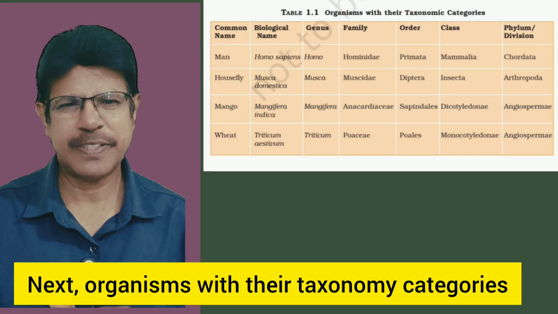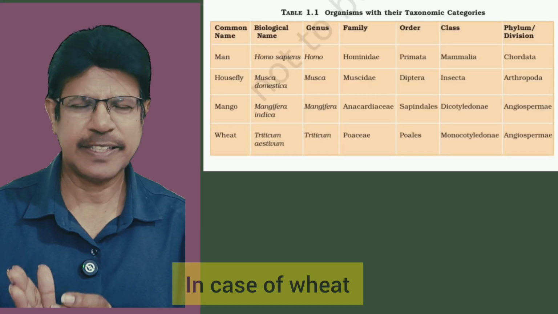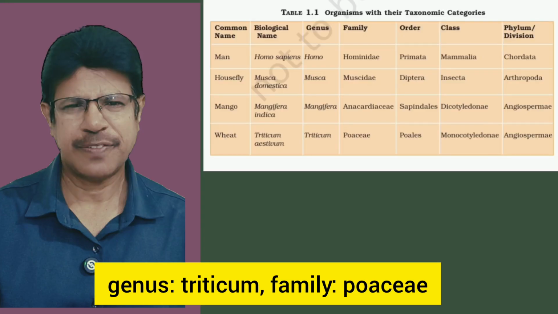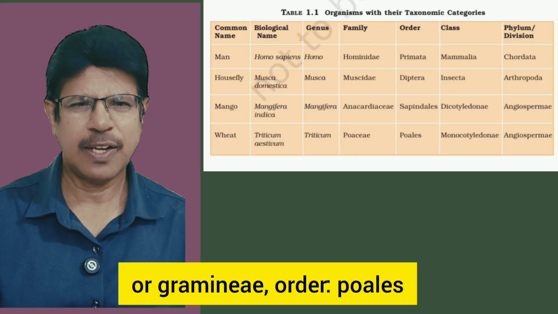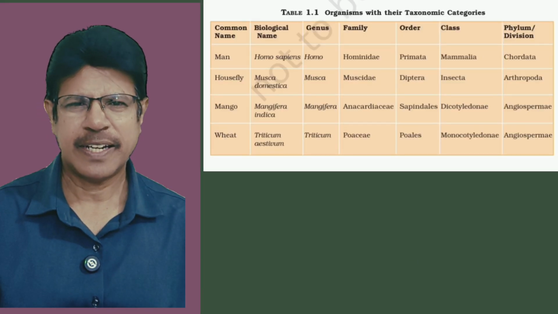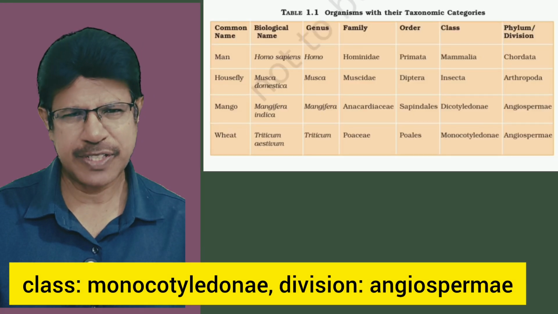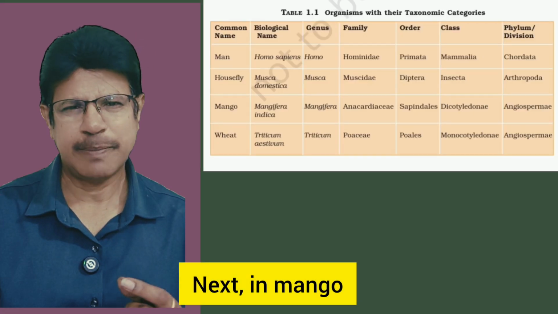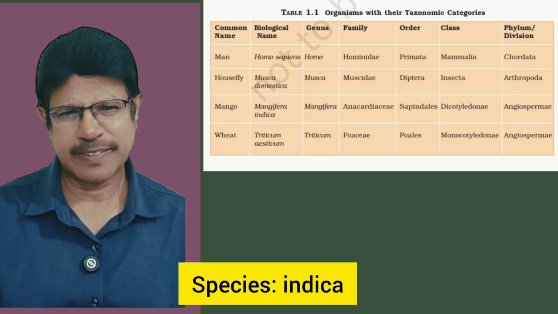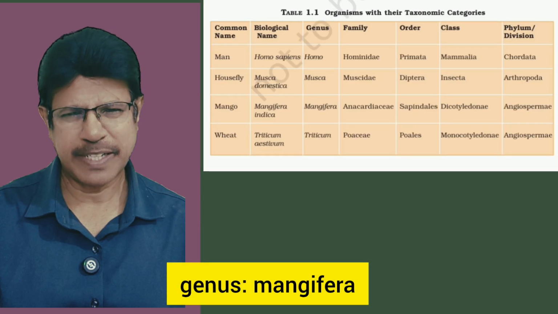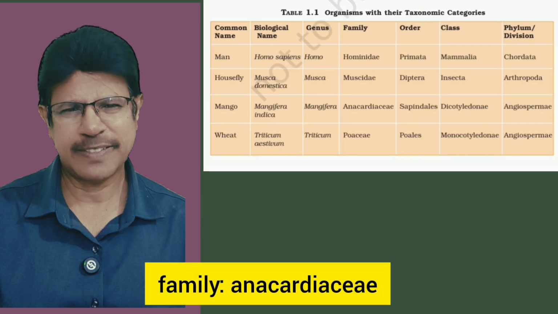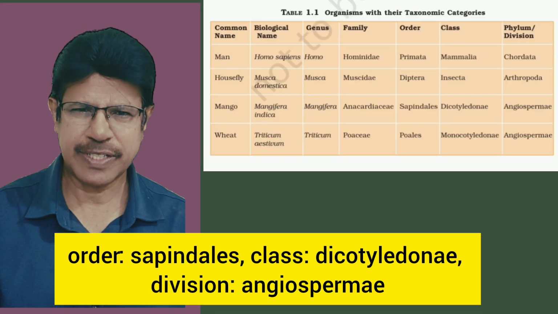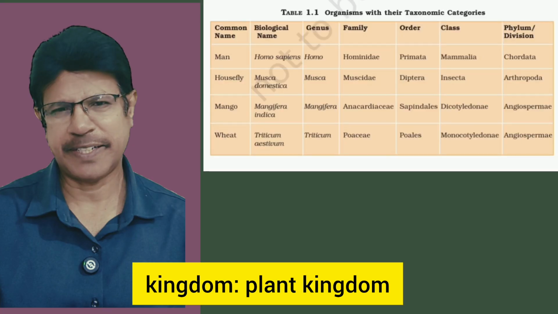Next, organisms with their taxonomic categories. In the case of wheat: species aestivum, genus Triticum, family Poaceae or Graminae, order Poales, class Monocotyledone, division Angiospermae, kingdom plant kingdom. Next, in mango: species indica, genus Mangifera, family Anacardiaceae, order Sapindales, class Dicotyledone, division Angiospermae, kingdom plant kingdom.